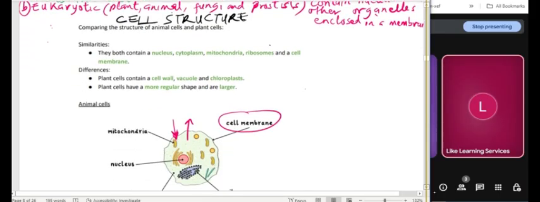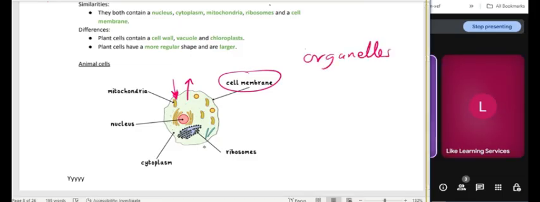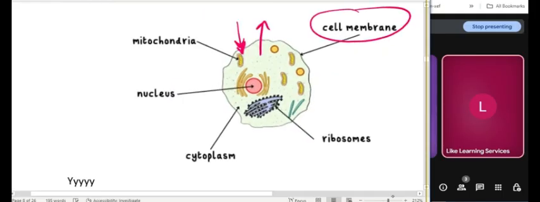Organelles are the different parts, all the things you find inside a cell. Organelles is simply a word for little organ, a small organ. That's simply what it means literally. It's very easy.